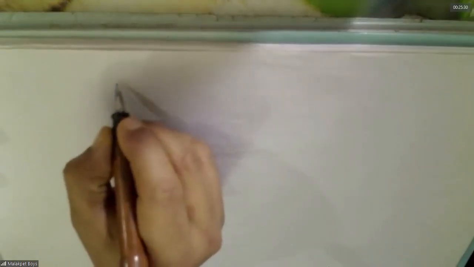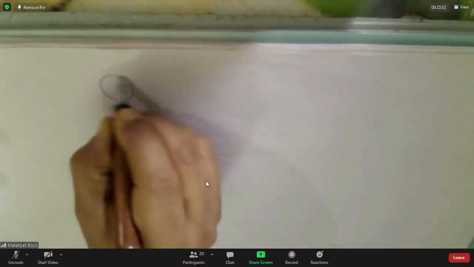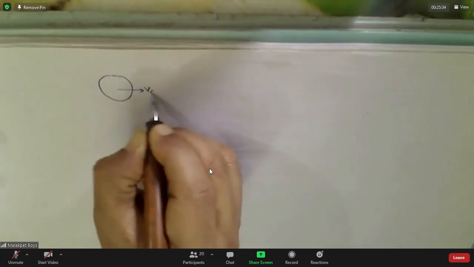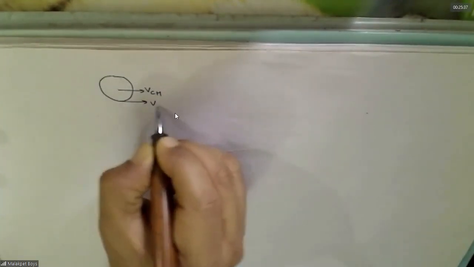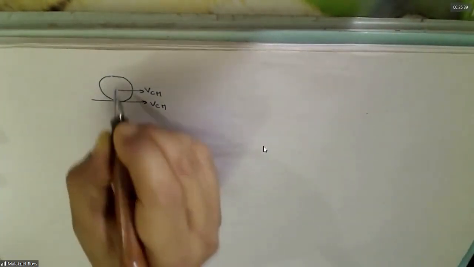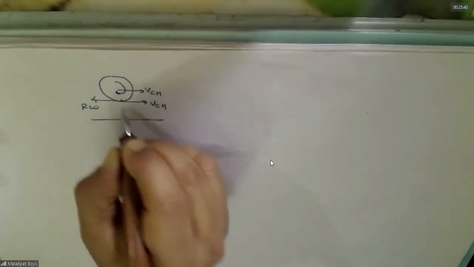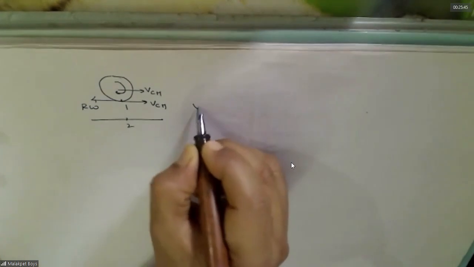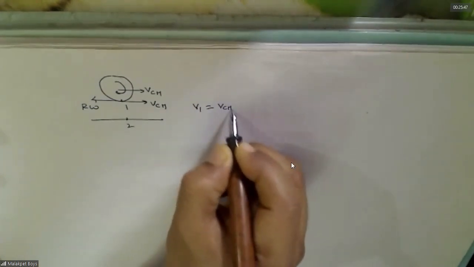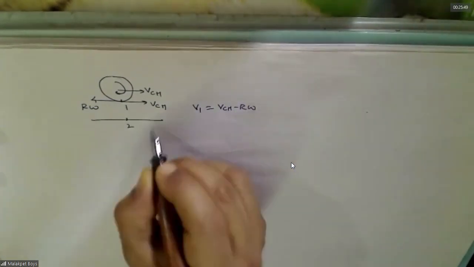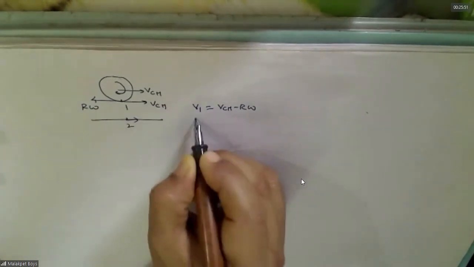Without pure translation, where from will you have rotation? Remember what rotation we are taking. This is VCM. Because of this only, you are having this, and this is rotating, R omega. So this point, zero velocity. VCM minus R omega should be equal to this V2, no?